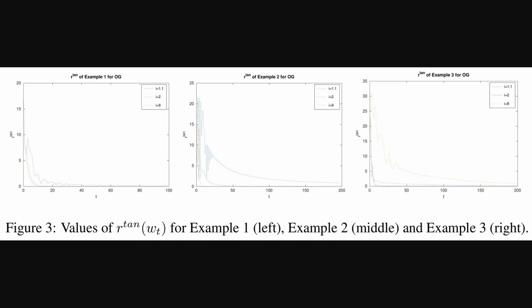Just like before, across all 3 examples, this tangent residual value drops over time, which is plotted on the horizontal axis. This consistent decrease for optimistic gradient, much like we saw for extra gradient, really supports the idea that these classic algorithms can indeed find stable solutions, even when game conditions initially change but then settle down.